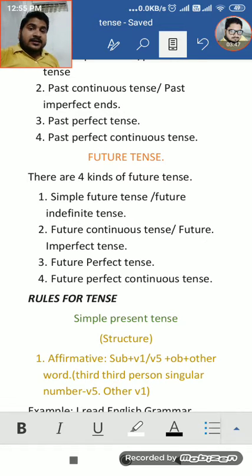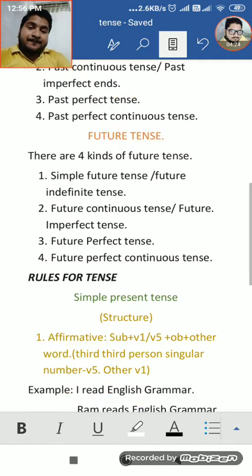Example: the Prime Minister comes today in Lucknow, or the Prime Minister comes tomorrow in Lucknow. These are sentences. So it is not necessary that a particular tense will show the particular time only. Different tenses can show different times.